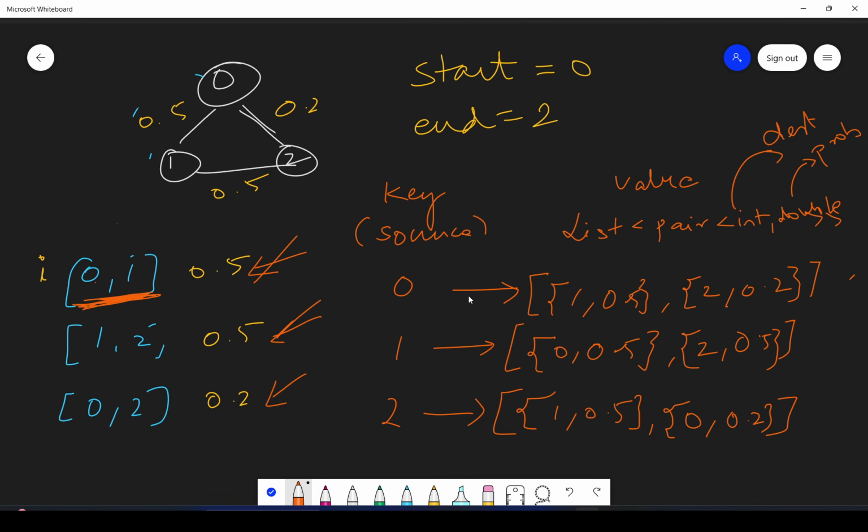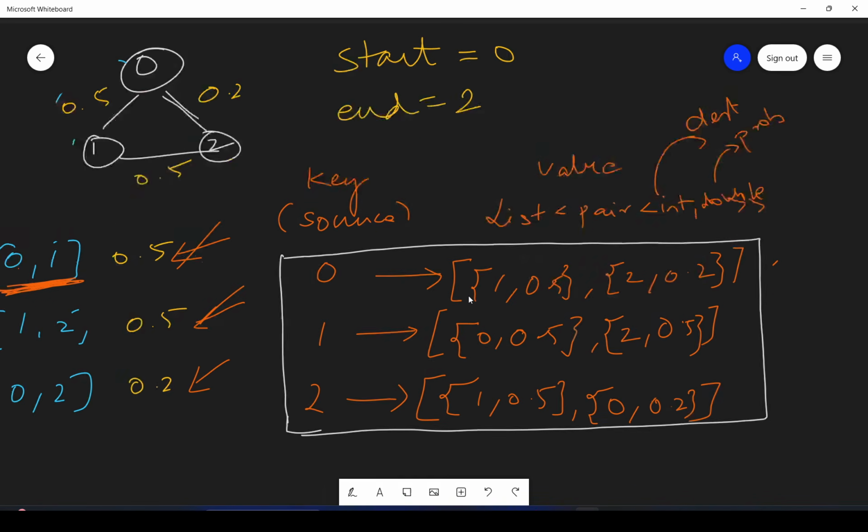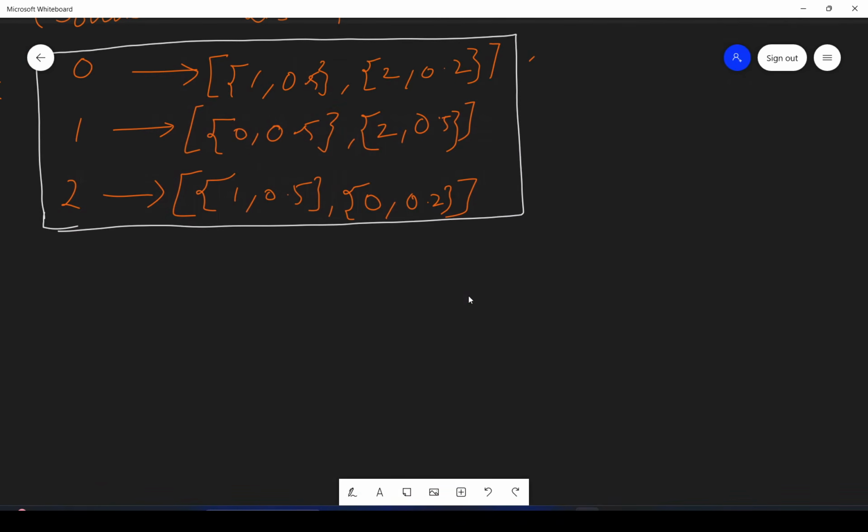Okay, so this is the map. Guys, this is the map, adjacency list basically, or unordered map which we have created. These are the keys and these are the values. Okay, so I hope you understood this part. Now we will start with the Dijkstra's algorithm. Okay,